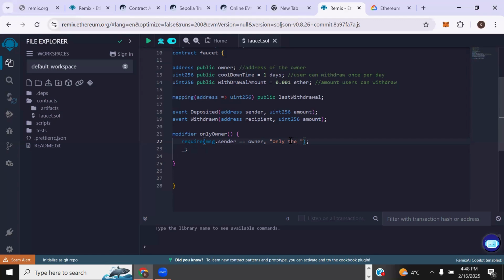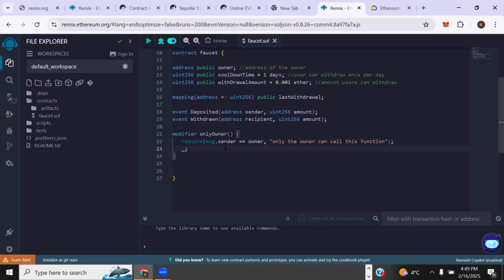Only the owner can perform this action. Only the owner can do this. "Do this" is not really specific enough, so we can say "can call this function" to make it much more specific, right? So our modifier is done, right?